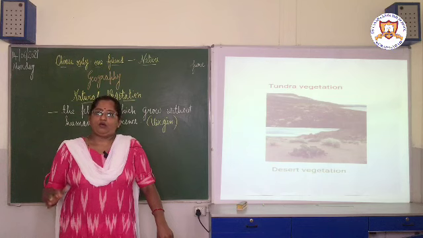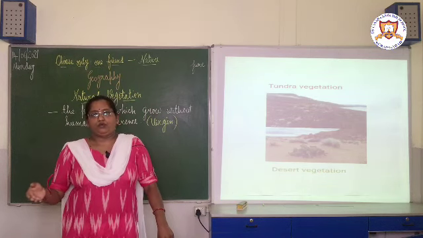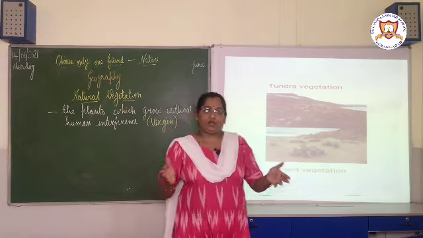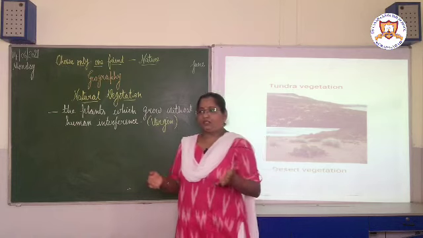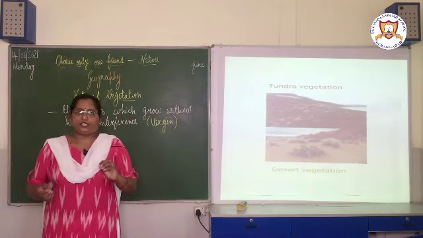Whenever you go to a new place, see which trees or plants grow there, and then find out which type of vegetation is there.